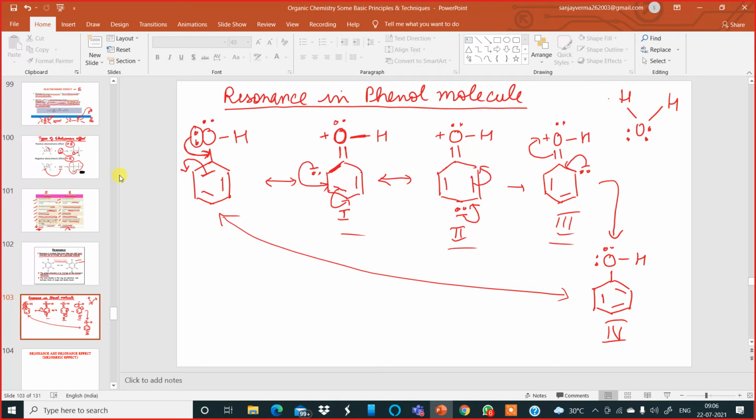Now if I go further to define resonance, the definition is never asked in class 11 or class 12 examinations, but you have to get the idea in simple language. Resonance means delocalization.